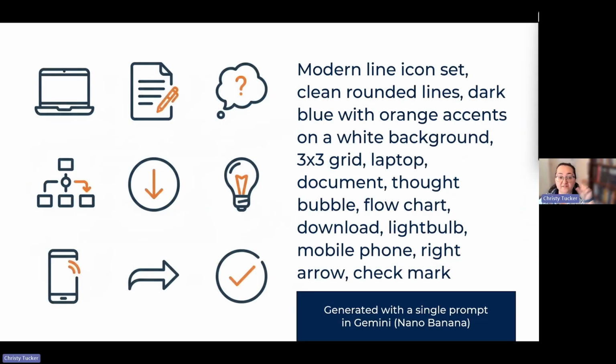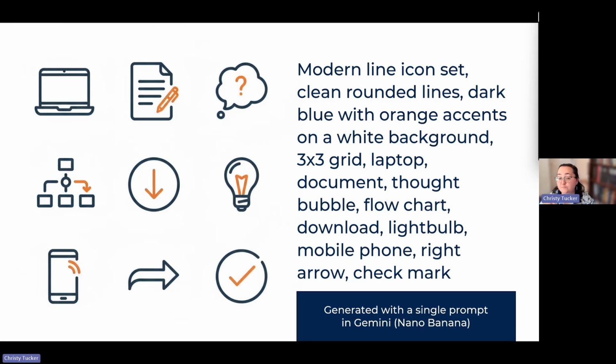So this set, these 9 icons, was all generated in a single prompt in Nano Banana, and that prompt is in your handout. So I started with modern line icon set. That's the style. Clean rounded lines, dark blue with orange accents on a white background. Also more description of that style.